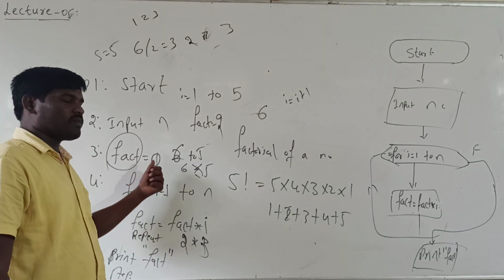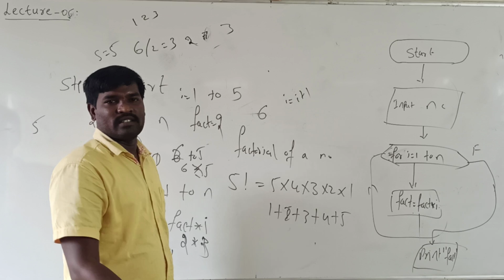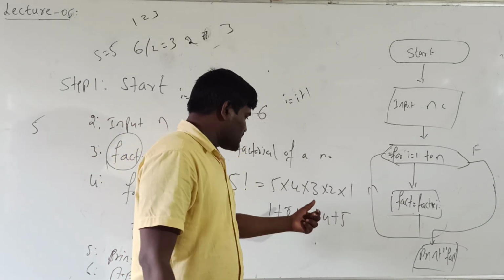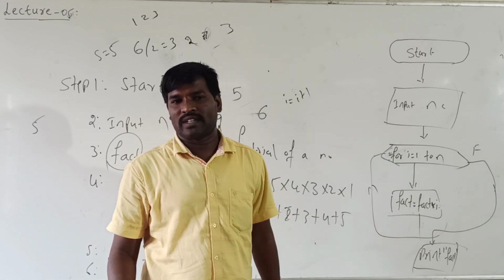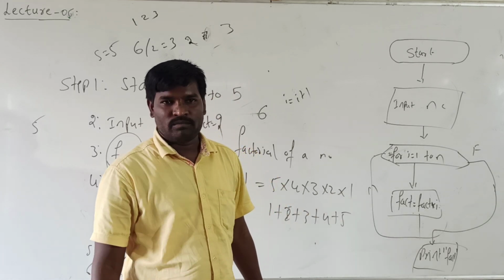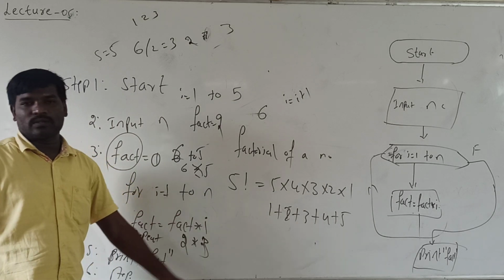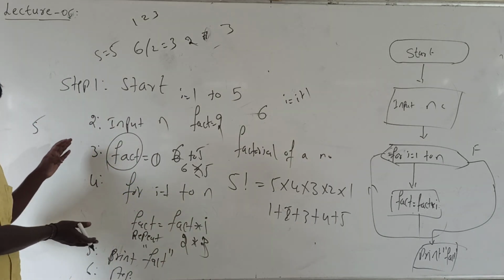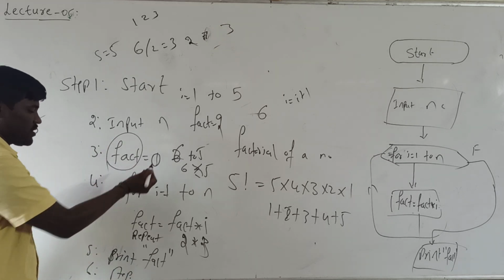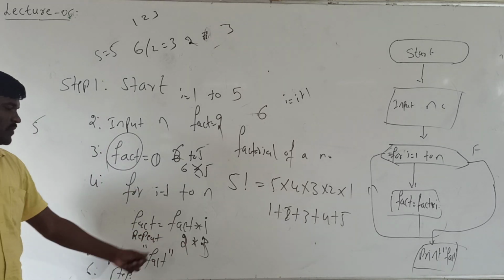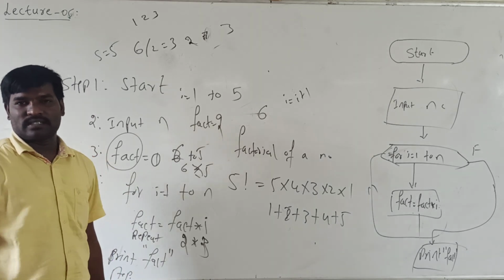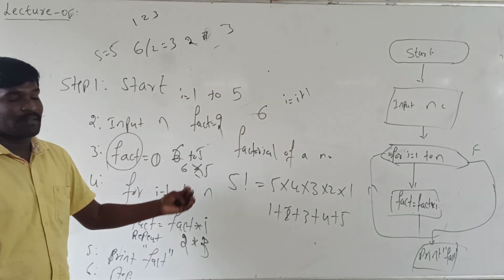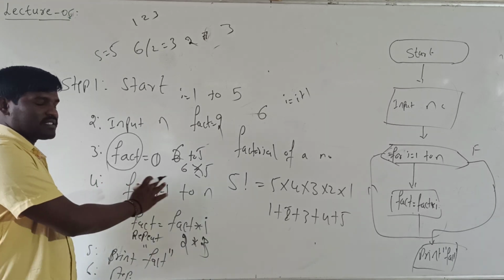If you take the initial value as 0, 0 into any value is 0. But in a sum, 0 plus any value gives the same value. So if you want to calculate the sum of natural numbers, the same procedure and steps can be followed. We only have to change the 0 and the sign. Instead of star, we use plus. In the flowchart also we can change it the same way. Other than that, everything is the same.